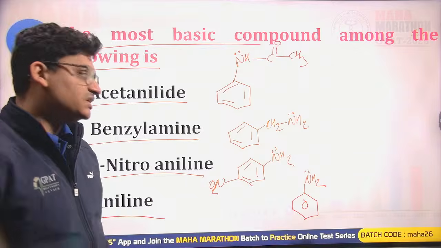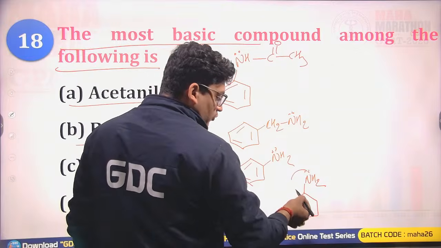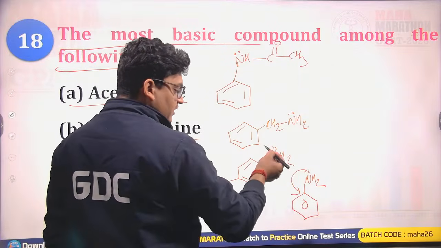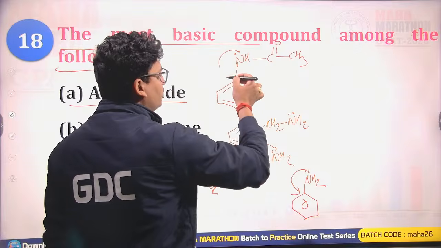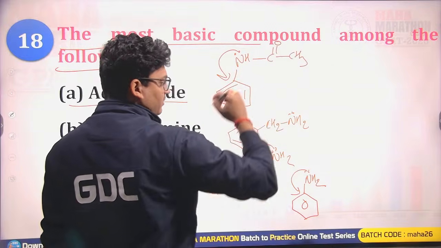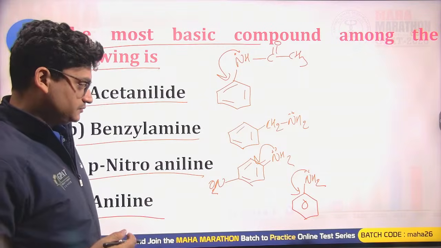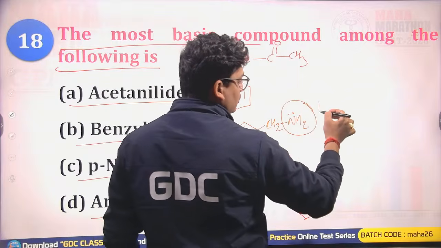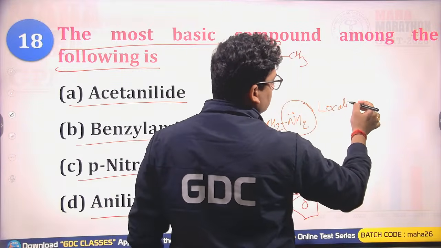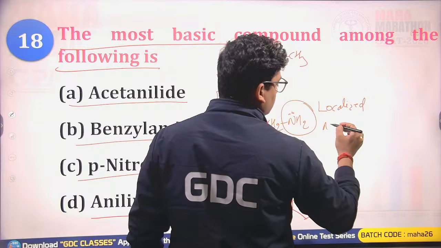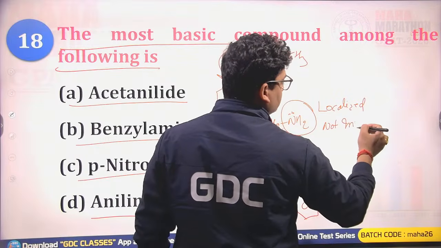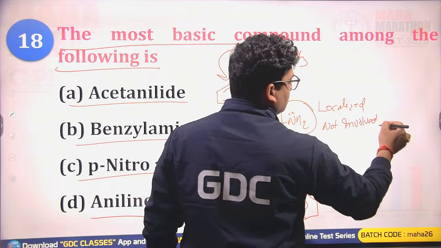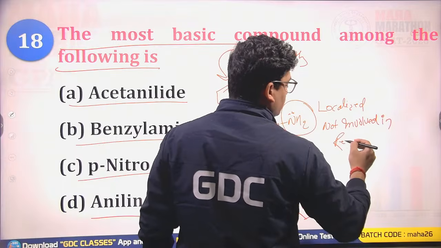Which will be the best base? In acetanilide and aniline, lone pairs are involved in resonance with the ring, and also with the double bond O system. What about this one? Lone pair of the nitrogen is localized. It is not involved in resonance.